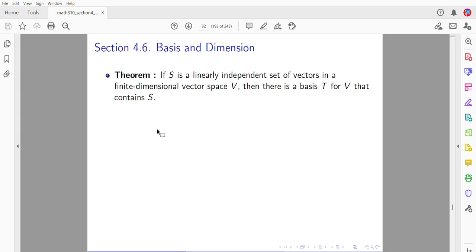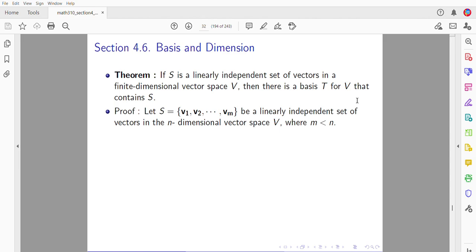An important theorem: if S is a linearly independent set of vectors in a finite dimensional vector space V, then there is a basis T for V that contains S. This is very important. You start with a linearly independent set of vectors. You can extend it to a basis. Okay. Let S equals v1 through vm be a linearly independent set of vectors in the n-dimensional vector space V, where m is less than n. So we are linearly independent but smaller than the basis.